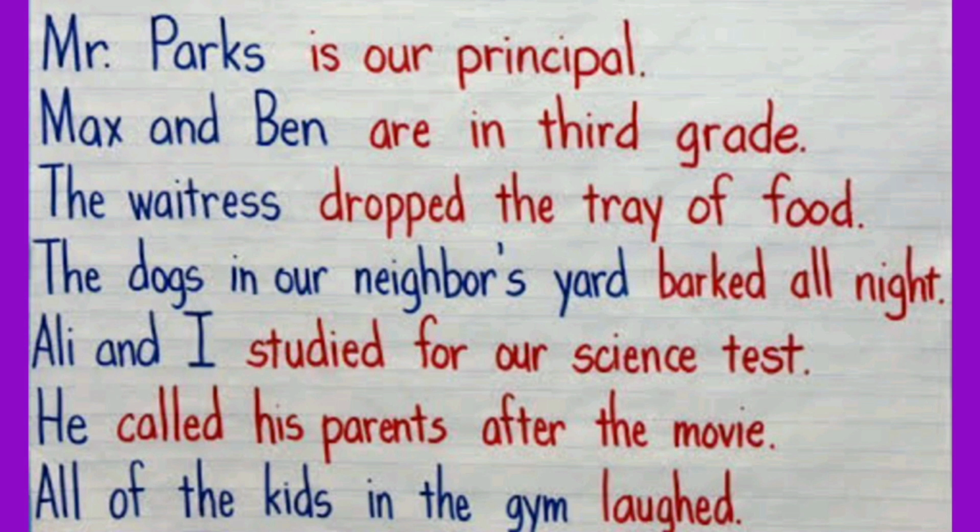In the first two examples, the subjects, that is Mr. Parks, Max and Ben, are described according to their designation. For example, Mr. Parks is our principal. Max and Ben are in the third grade. In the next example, the action of the subject is described. The waitress dropped the tray of food.